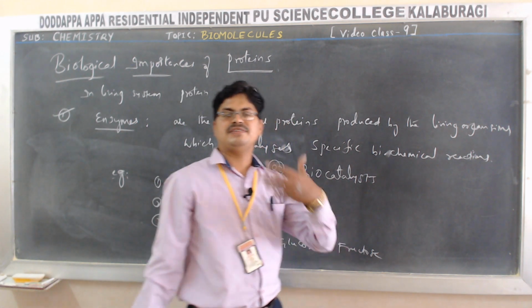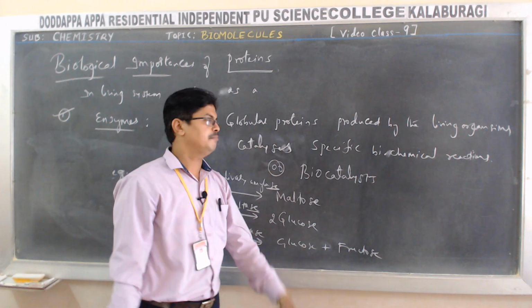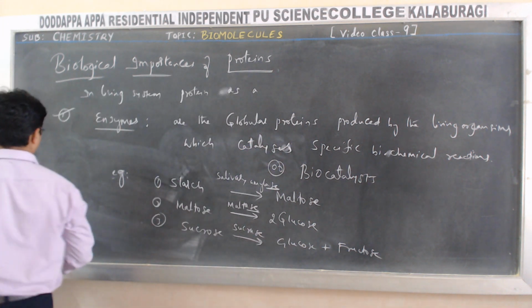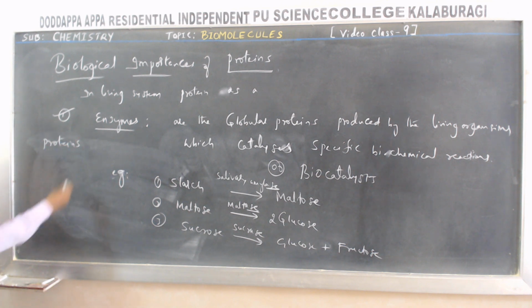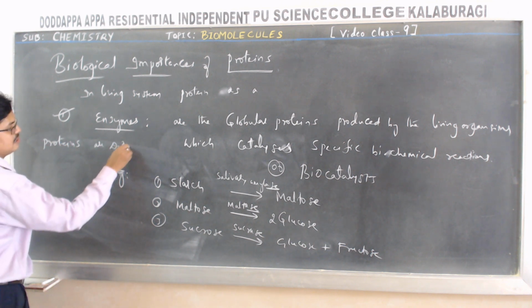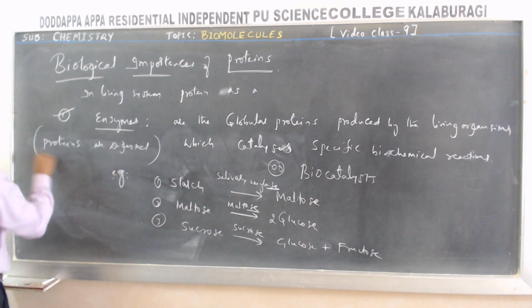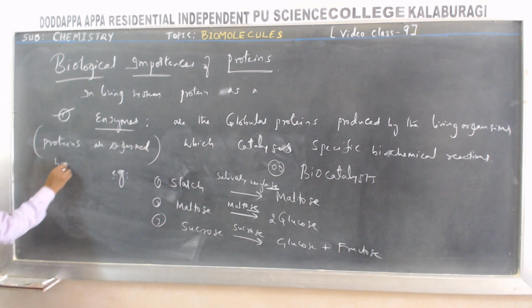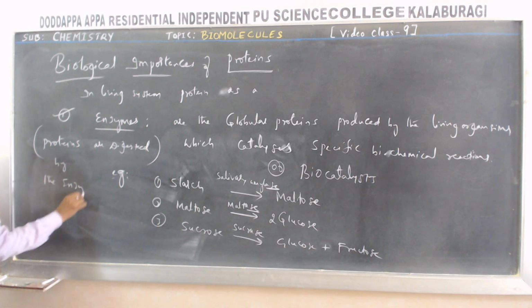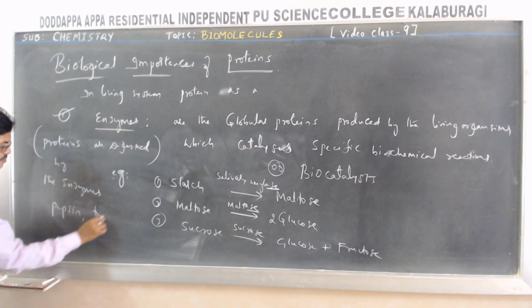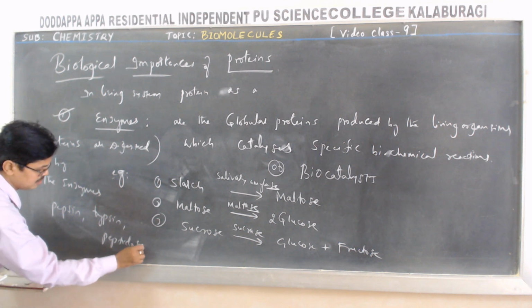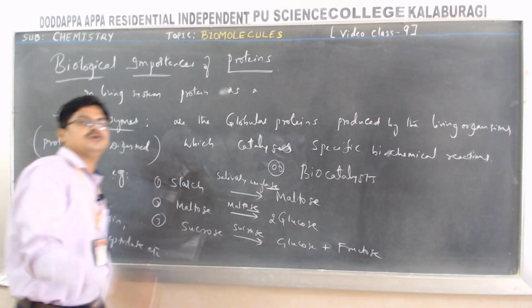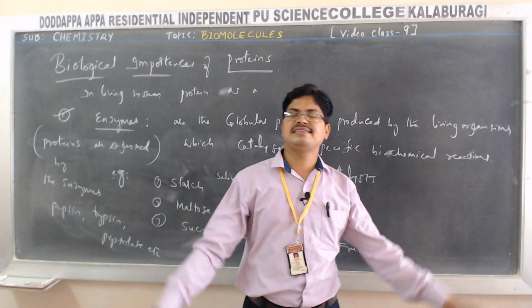Similarly, proteins present in our body are digested by the enzymes pepsin, trypsin, peptidase, etc. into peptides or amino acids.